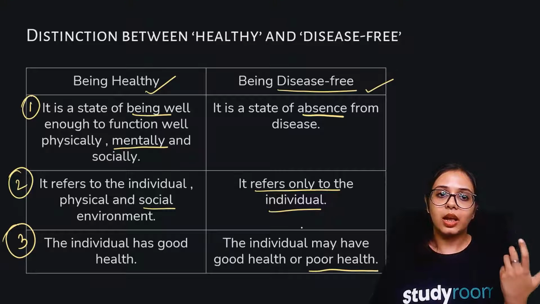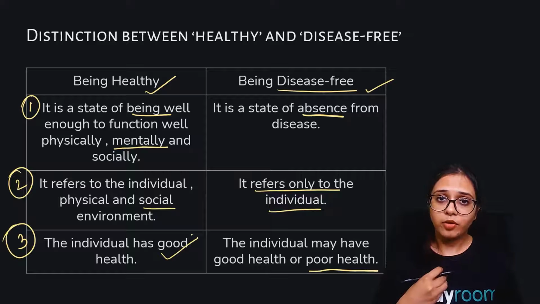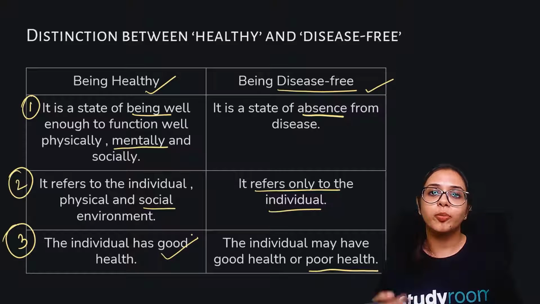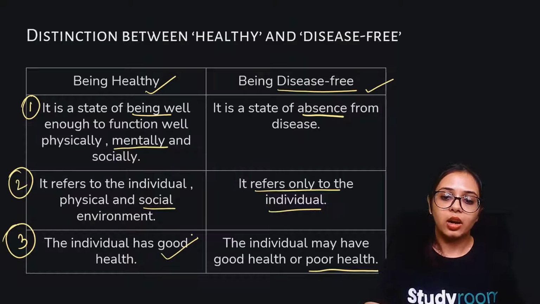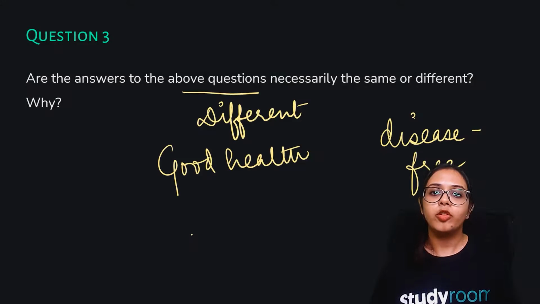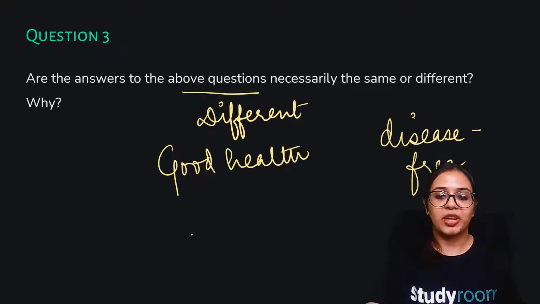And being in a healthy state means your body has good health. Whereas when you're in a disease-free state, your body may have good health, you may be healthy from all perspectives, or you may not be in a state of good health. You may be in a state of poor health as well. So you may not have a diseased body, but you may be in a condition of poor health. So these are the chief differences, the fundamentals of what is a healthy body and what is a disease-free body. I hope this is clear to you.